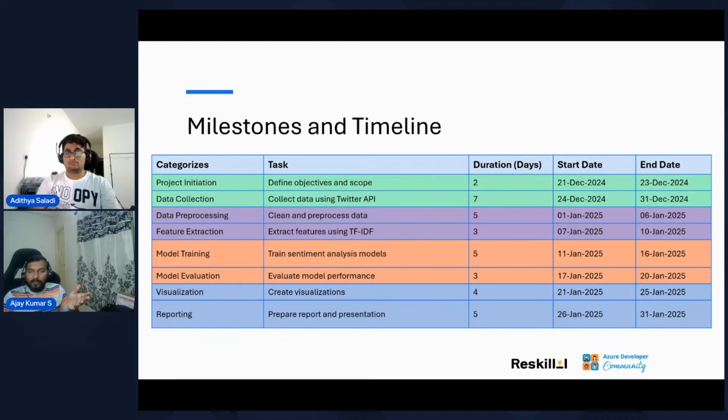Whether you're working on a startup or in an enterprise company, all of us follow these kinds of timelines or task-level splits, and then we go with the milestones. Sometimes what happens, we reiterate, so we do agile methodology, some people do sprints. The reason why I split by 2 weeks or 10 days is because I wanted to show you the sprint planning. So we have milestones per sprint, right? That's why it is 2 weeks. In the same way some people follow a monthly sprint, some people follow a quarterly sprint or maybe 6 months, but depending on the type of product you're working on, the sprint varies, right? And the sprint planning depends. So these are the different milestones and timelines which we are coming up with for this project.